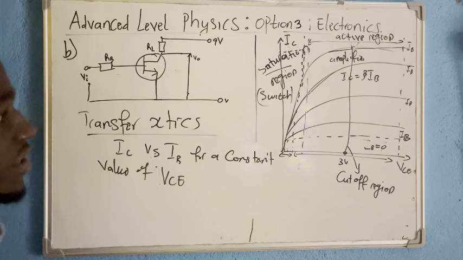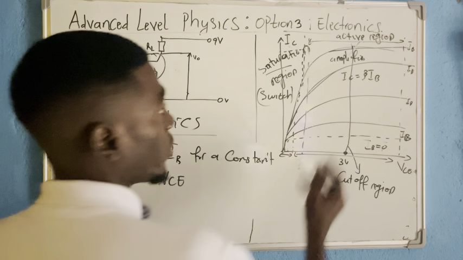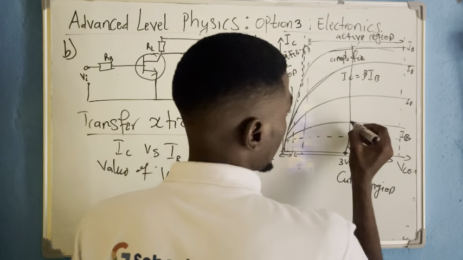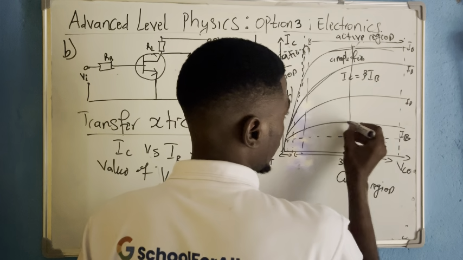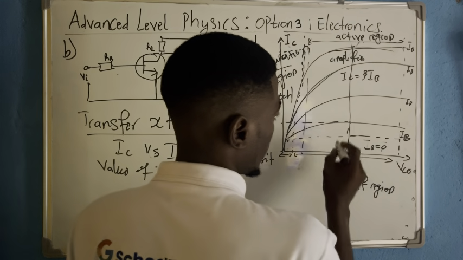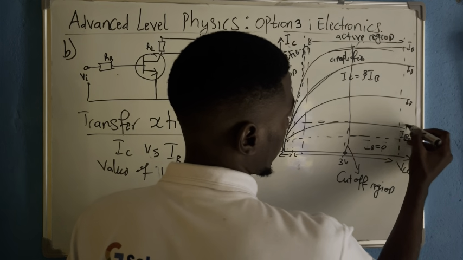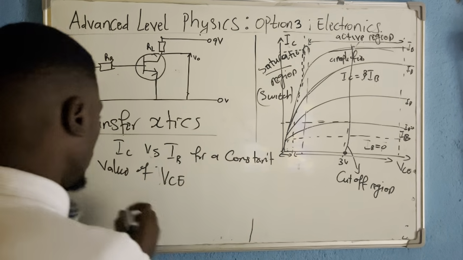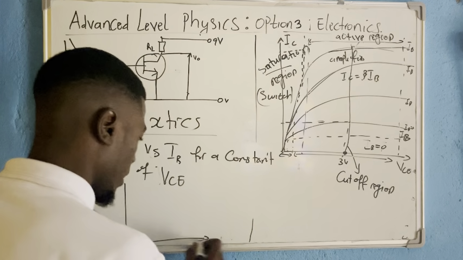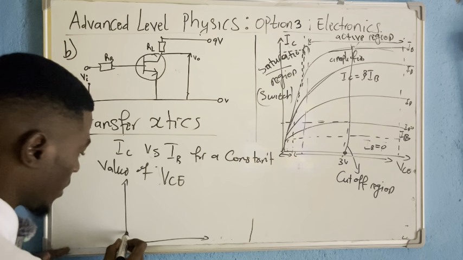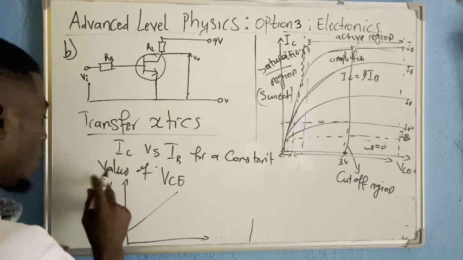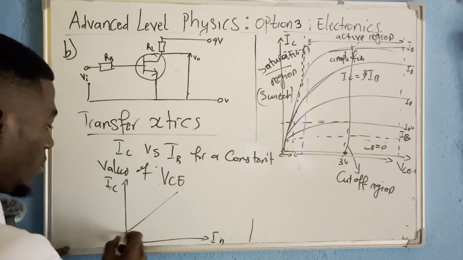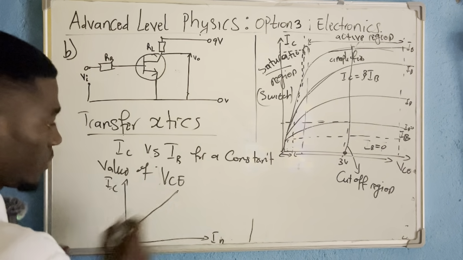So if that constant value is 3 volts, I will draw a straight line graph exactly passing through that 3 volts. Anytime the line touches the curve, I extrapolate like this. If the value of the current IB is maybe 3 milliamperes, you come and draw the transfer characteristic like this. Here will be IC, here IB. It is starting somewhere here.